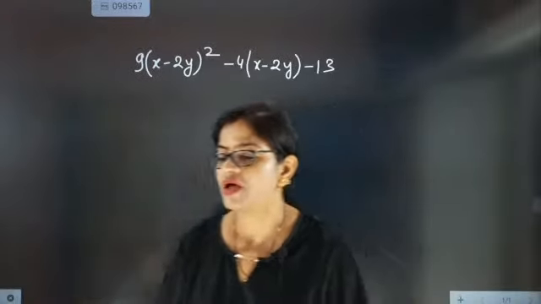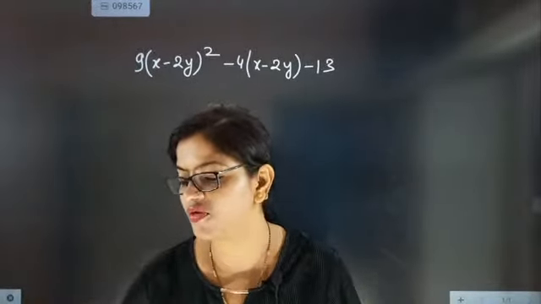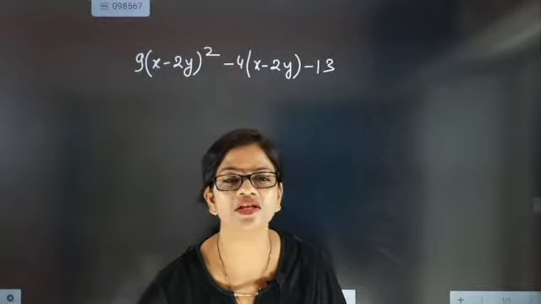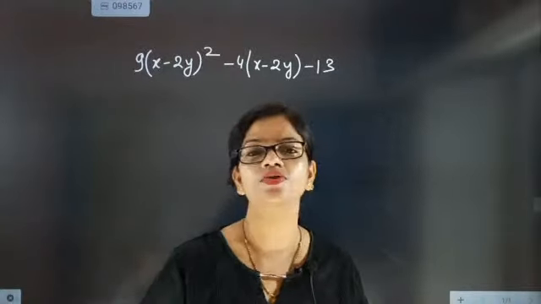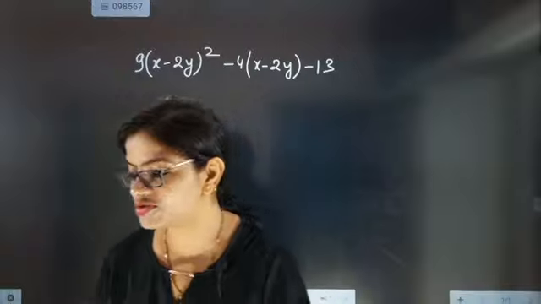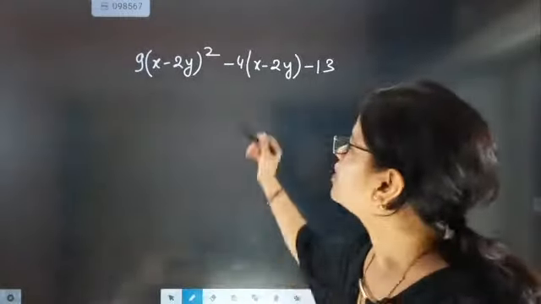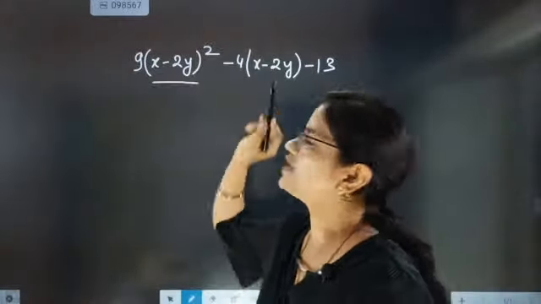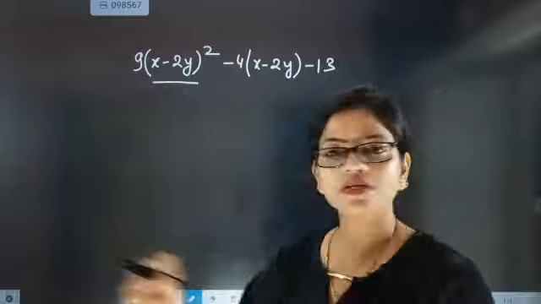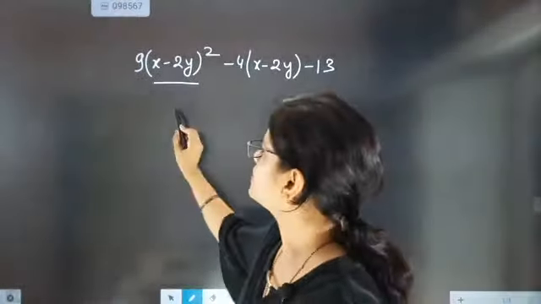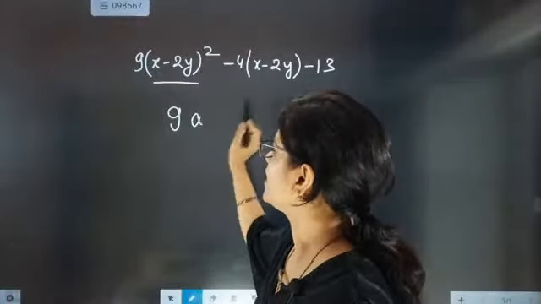Now look here, when they ask this type of question and you have nothing, what are you going to do? Are you going to stop? No, you are not going to stop. First you take this part equal to a, or any other variable. So this will become 9a squared.